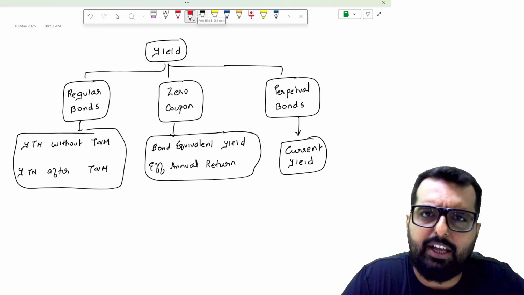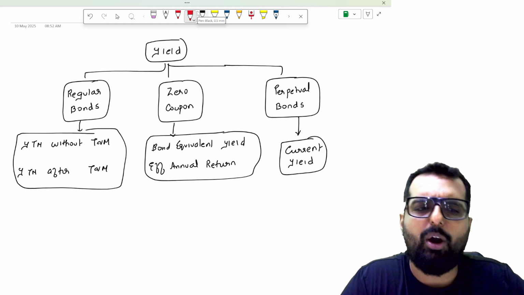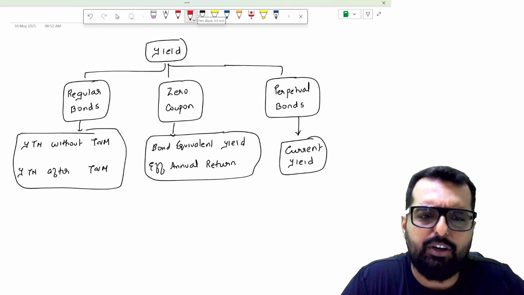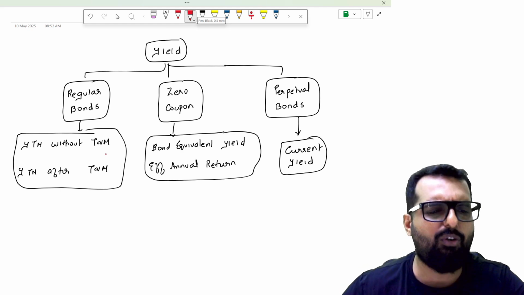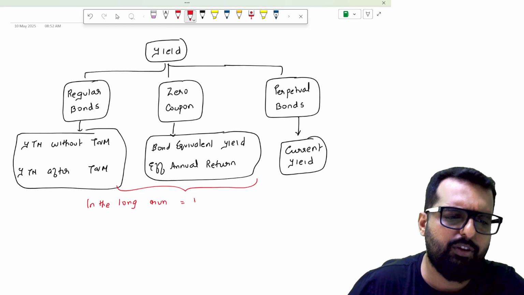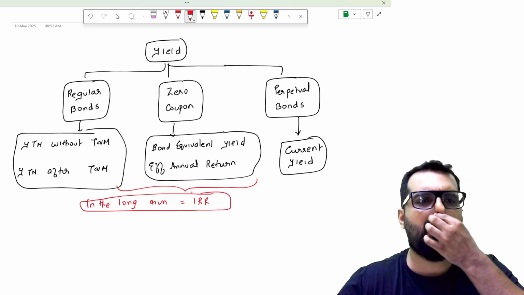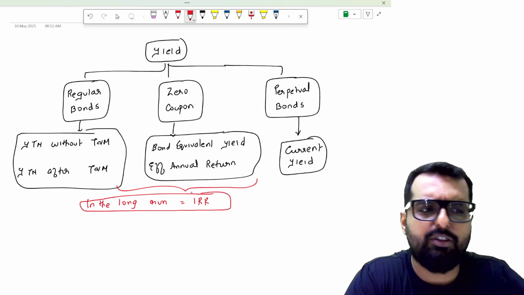So friends, ideally we'll have to learn 5 different types of yield: YTM without considering time value of money, YTM after considering time value of money, bond equivalent yield, effective annual return, and current yield. But friends, all of these in the long run will be equal to the IRR. I hope you're clear with this part, friends.